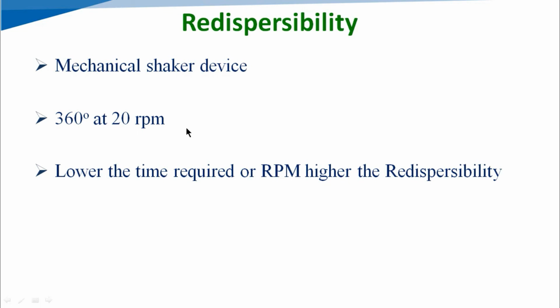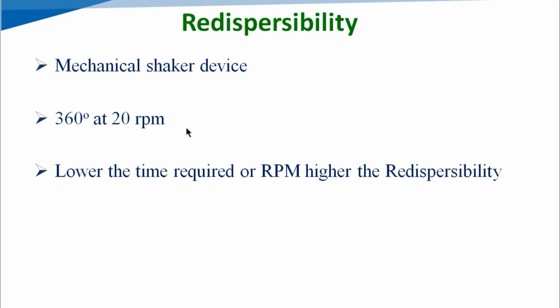Once we are rotating, the sediment goes into the dispersion medium. That means the sediment will mix with the dispersion medium. In this practical, at the end point, the sediment at the bottom of our measuring cylinder should be completely removed from the bottom and completely mixed with the dispersion medium.